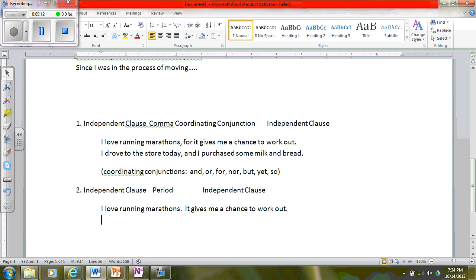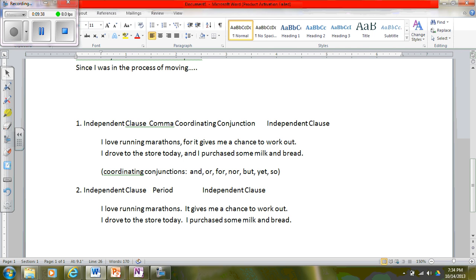Easy, easy. Let's take the other one, for example. I drove to the store today. There's one independent clause. I purchased some milk and bread. I have two independent clauses, two sentences. I can split them with a period.